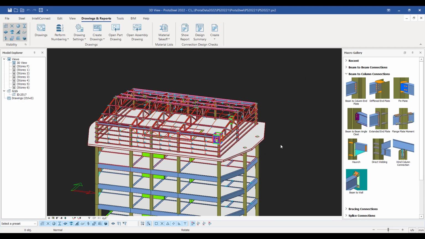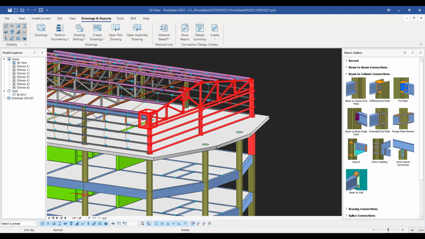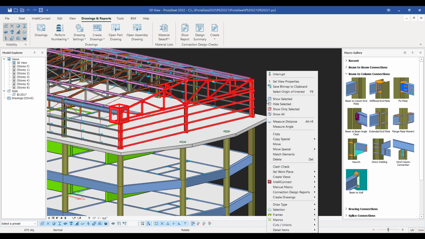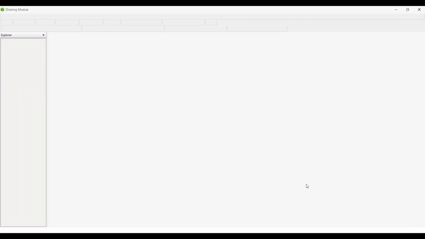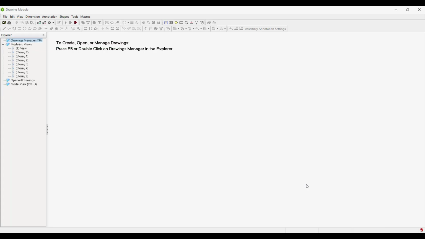And once I've done that, I can then choose to select maybe that end frame that we were looking at before. You can choose the elements that you want to select, and if I right click on this and I go to create drawings, now I can choose to create part or assembly drawings here. Let's create an assembly drawing, and what you can see here is it's now starting to build out the assembly. Okay, so it's just automatically creating these, and you can see it's sort of running through and producing the details.